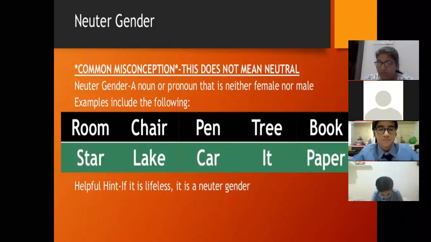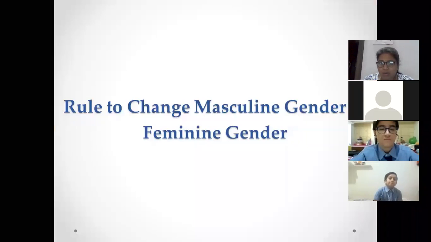So now we have studied the 4 genders: masculine for males, feminine for females, neuter for lifeless, or you can say nouns which are used for things which do not have life. Okay. And common, which is used for either male or female. So now we'll study the rules. How can we change masculine gender to feminine gender?